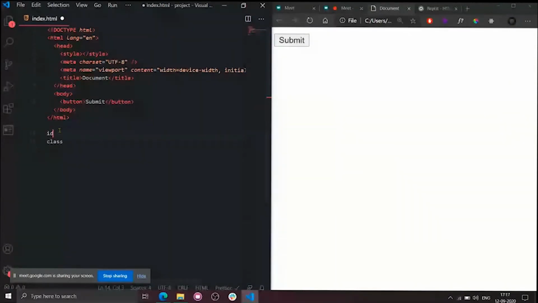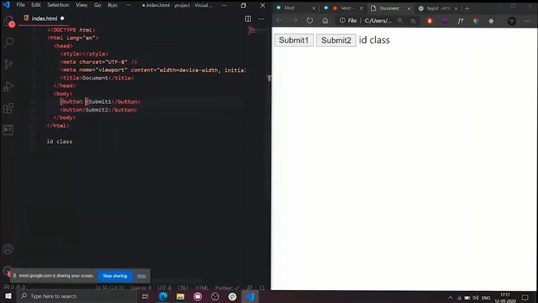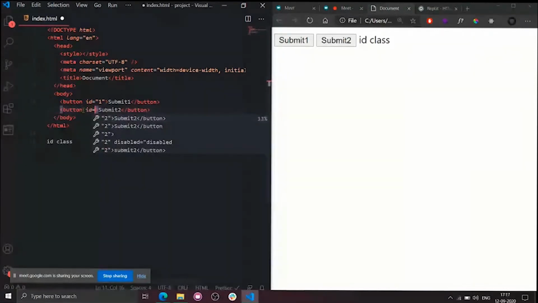So similarly, in this entire HTML file, we can use more than 100, more than 1,000 tags. But what we want is to differentiate each and every tag. To differentiate each and every tag, just take an example. I have two buttons, submit one as well as submit two. To differentiate this button from this button, I need to have some unique ID. So that's why I can keep it like button ID equal to 1, and this button ID equal to 2, like that.